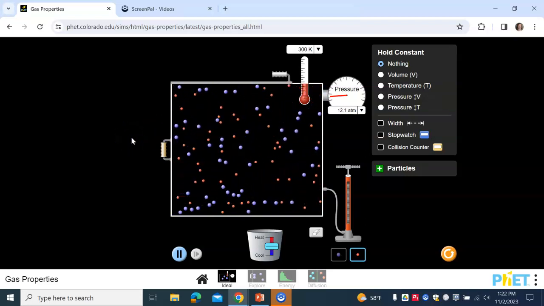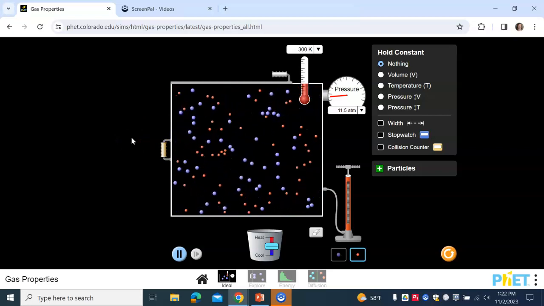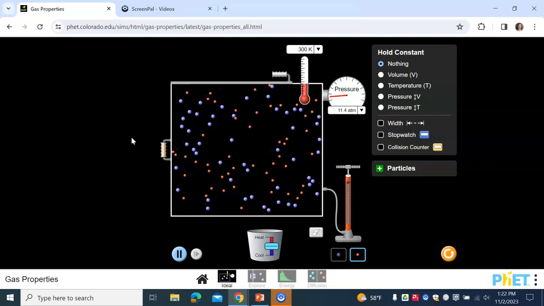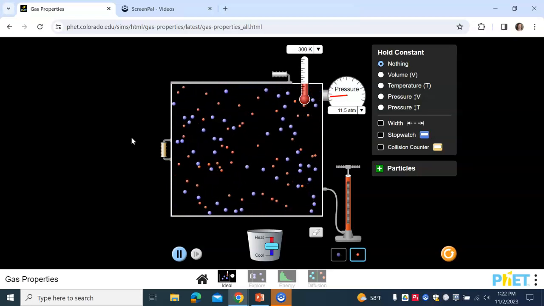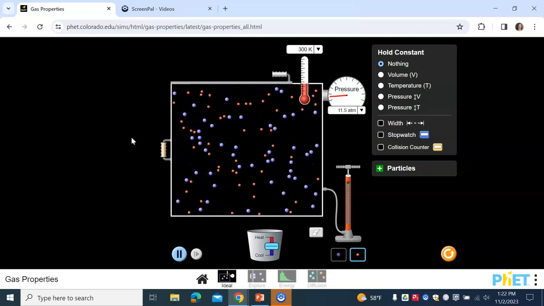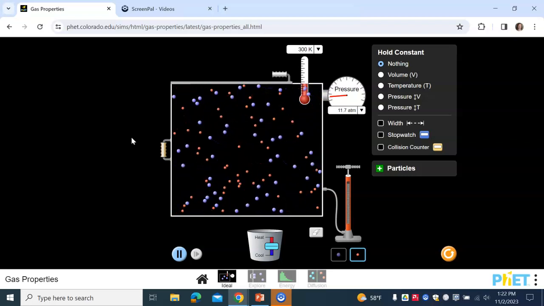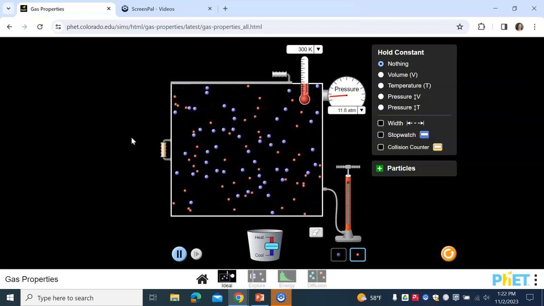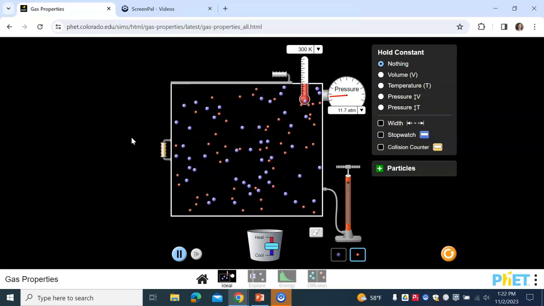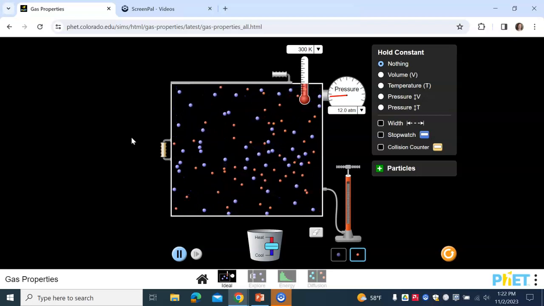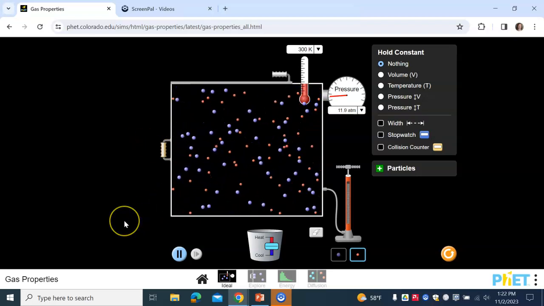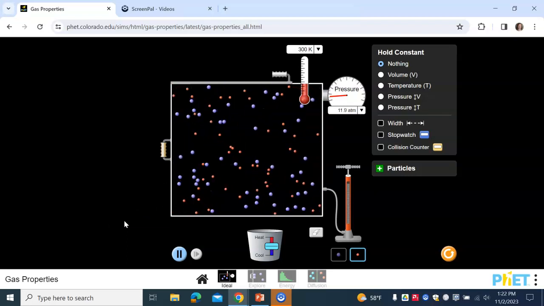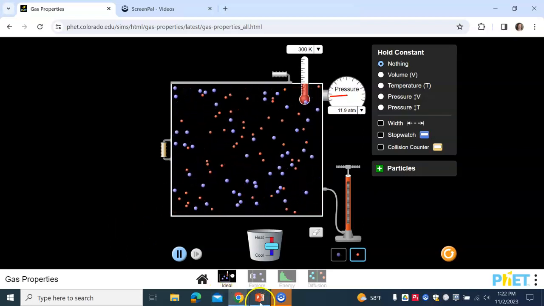The larger particles still have the same amount of energy, but they're not going to be moving as fast because they have a larger mass. Regardless of them being two different gas molecules, you'll see that they do not interact. We assume that they are not repelling nor attracting each other. You can see that going on here. Of course, that's not always the case, but that's what we can safely assume because the majority of the time, gases do behave more or less that way.